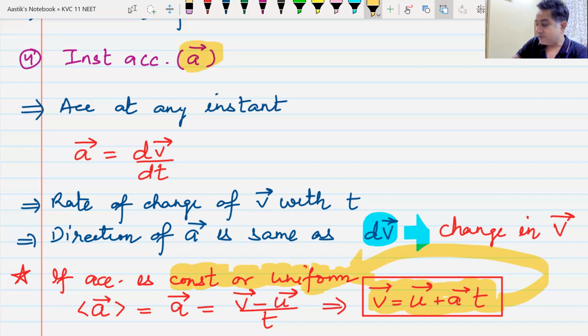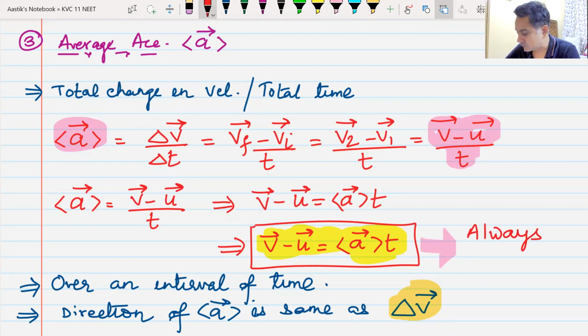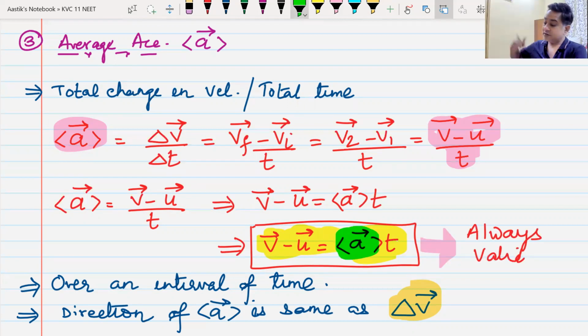But the formula that we saw before, this one, this formula is always valid. Do you understand the difference between the two formulae? In this formula, we have average acceleration. In the other formula, we have acceleration.